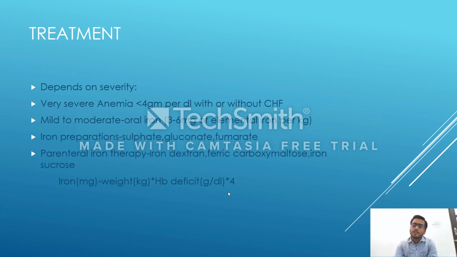The next important thing is the duration of therapy. It takes 1 to 3 months for hemoglobin to get to the desired levels. The hemoglobin deficit takes 1 to 3 months to get corrected by this iron supplementation. After that, it should be given for 1 to 3 more months, so total therapy is 1 to 6 months, because we need to replenish the iron stores also. That is very important, that takes another 3 months.